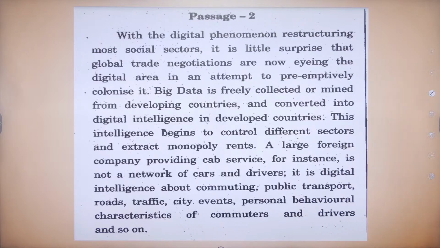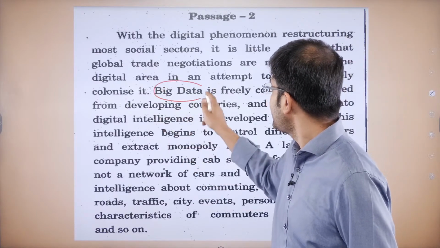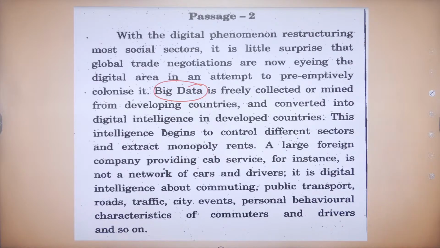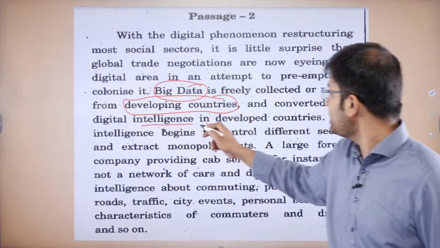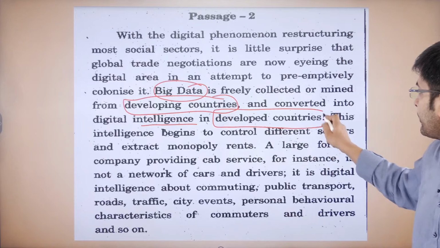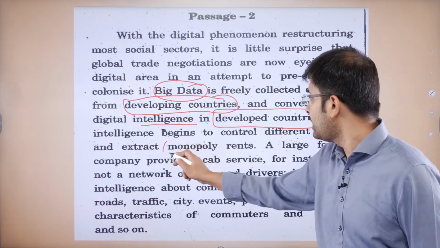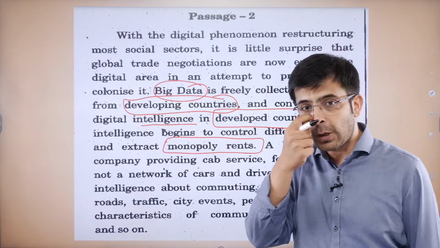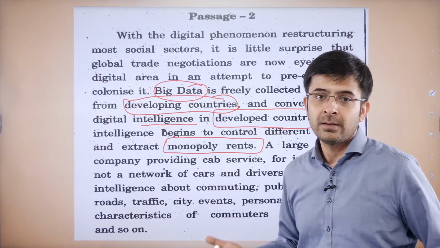With the digital phenomenon restructuring most social sectors, it is little surprise that global trade negotiations are now eyeing the digital area in an attempt to preemptively colonize it. Big data is freely collected or mined from developing countries and converted into digital intelligence in developed countries. Digital colonization, essentially. This intelligence begins to control different sectors and extract monopoly rents. Best example, Uber, Ola, Zomato, Swiggy. Duopoly, but if you were to consider monopoly, they are the only ones who are in play.